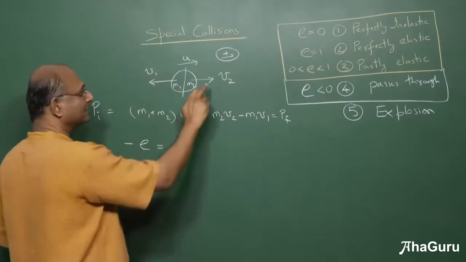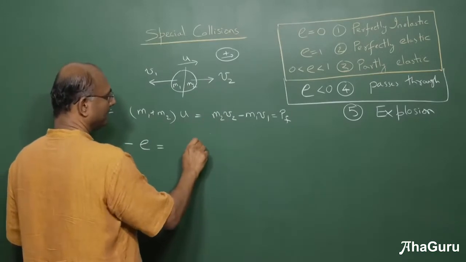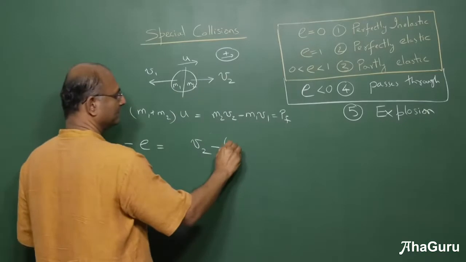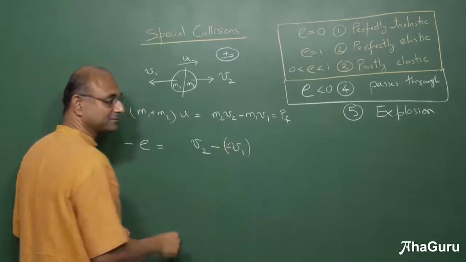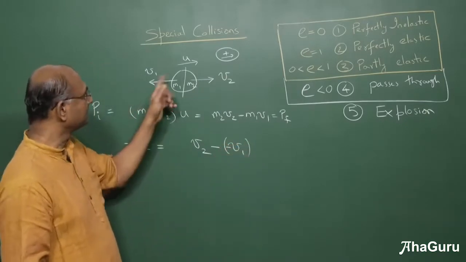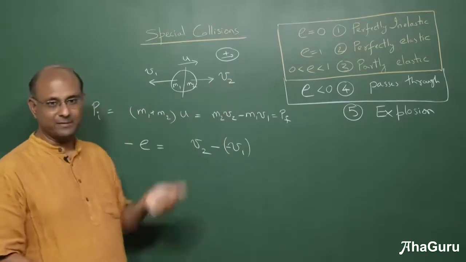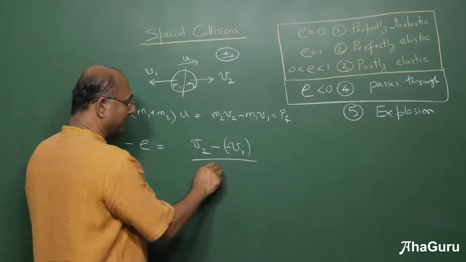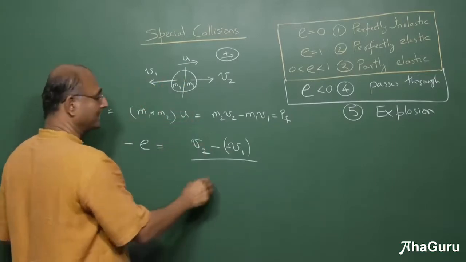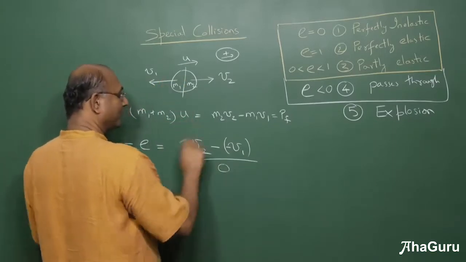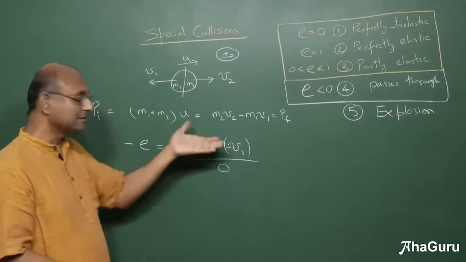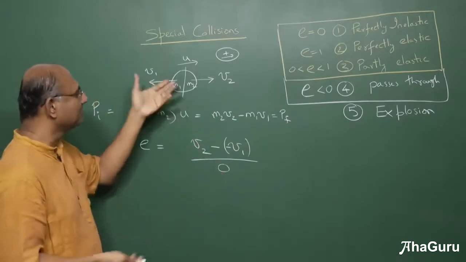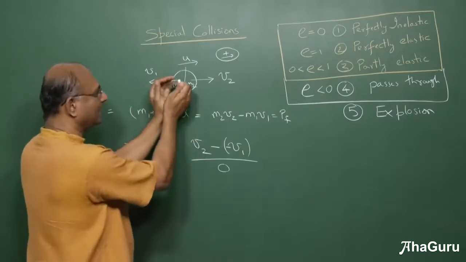at the end. So now if you say V2 minus of minus V1, because this is going this way, that's going that way, divided by U2 minus U1, well, both of them are moving at the same velocity. So U2 minus U1 is 0. So you will end up with an answer where E turns out to be infinity. Okay, so this was a case where it's usually not talked about because it was stuck together.